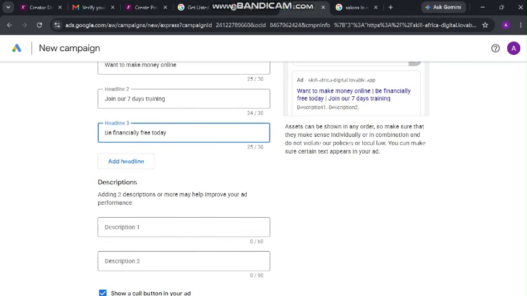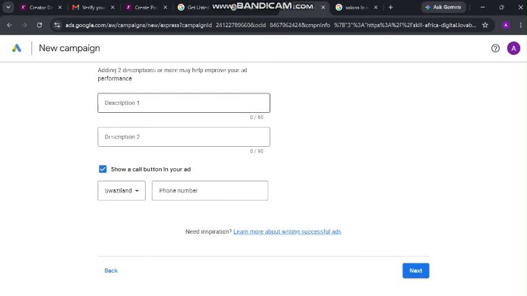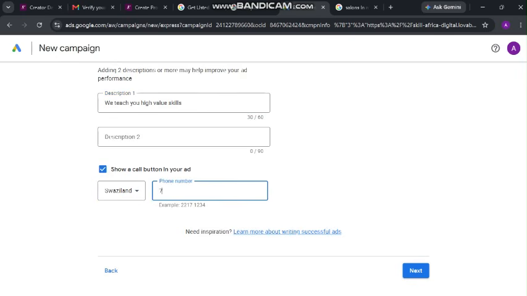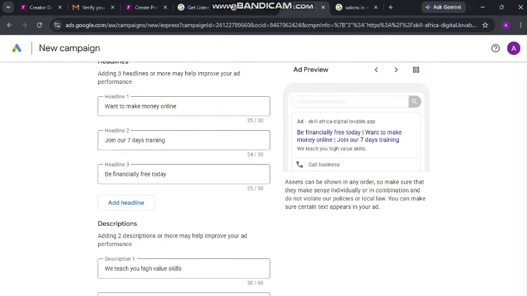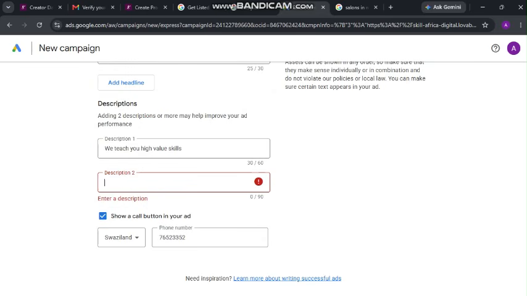Okay, now vacancy is not enough, you can still go on and say add headline and description, and say we teach whatever you want to say. High value skills, you see. Show a call to action button in your ad. Swaziland, so you put which number you want them to call, 7652 3352. Call business. That's the ad. Next. Description number 2 we haven't put in yet. Okay.